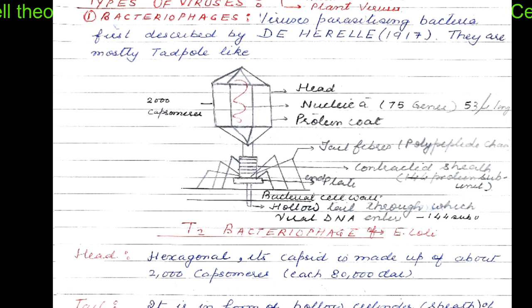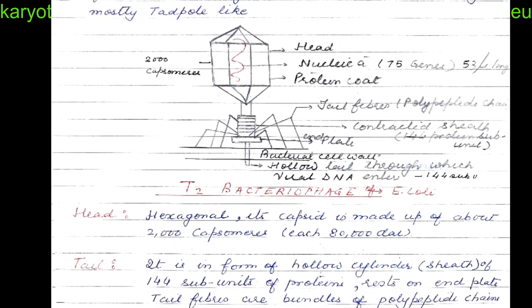Tails have tail fibers, which are polypeptide chains or proteins. The tail can be contracted and elongated, and this part is attached to the cell wall of the bacteria, and the hollow part is inserted inside the cell wall, and the viral material is injected. The material means the nucleic acid is injected into the bacteria. So this is how the viruses infect the bacteria.